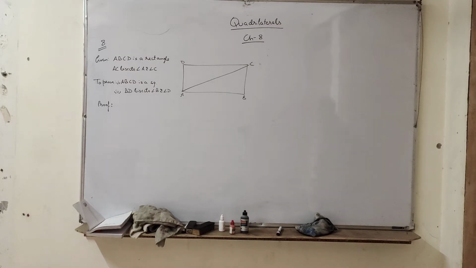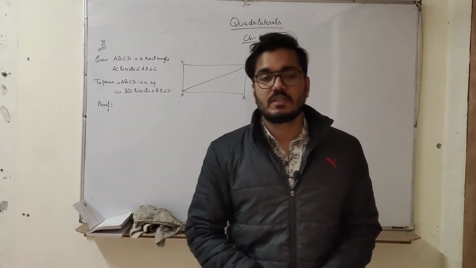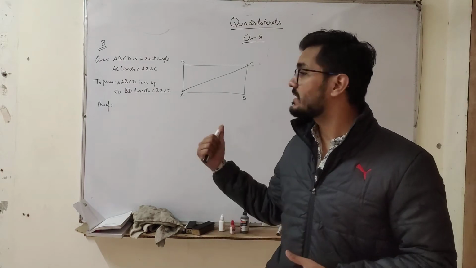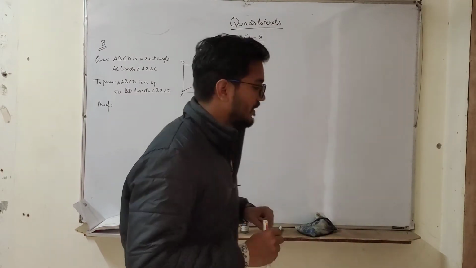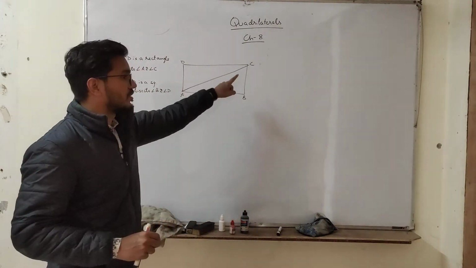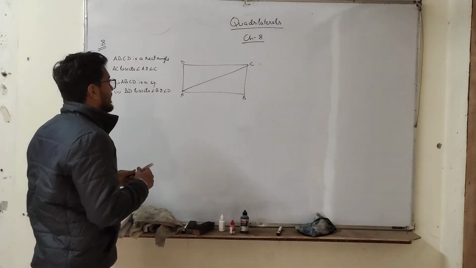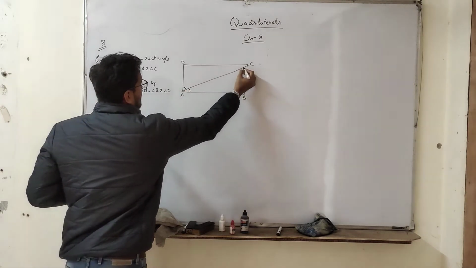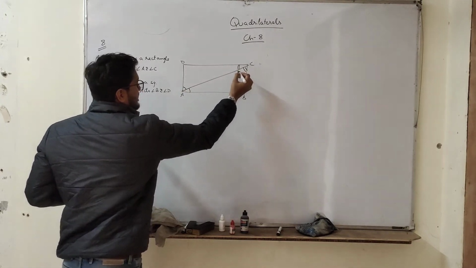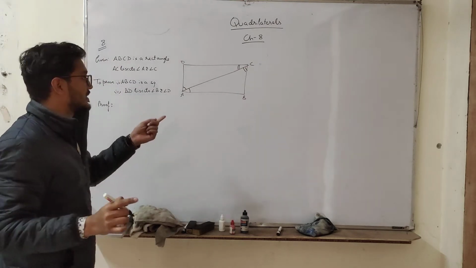So this is our next question, question number 8. In this question it is given that ABCD is a rectangle and AC bisects angle A as well as angle C. So this is a rectangle I have drawn. AC bisects angle A. So that means this angle will be equal to this one and this angle will be equal to this one. Bisects means it divides it into two equal parts.